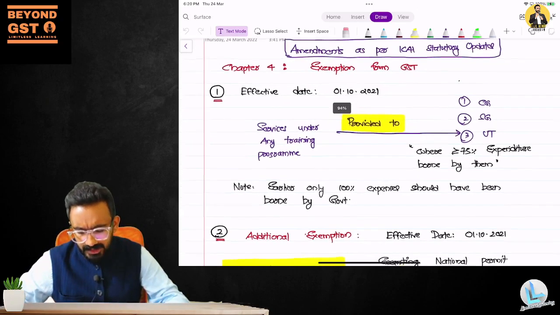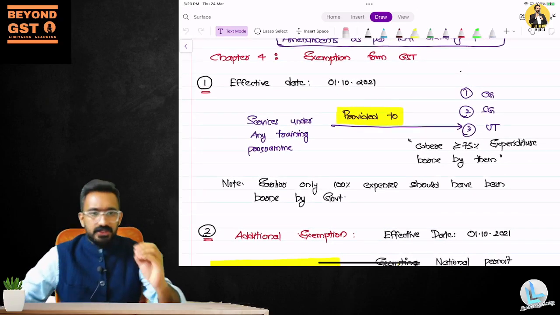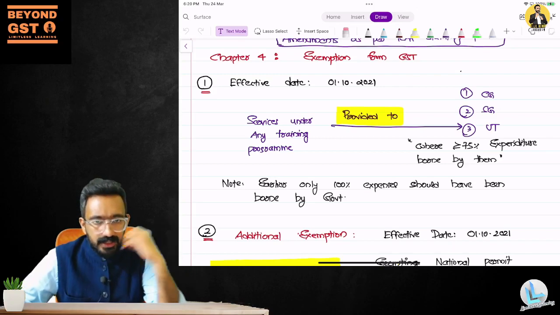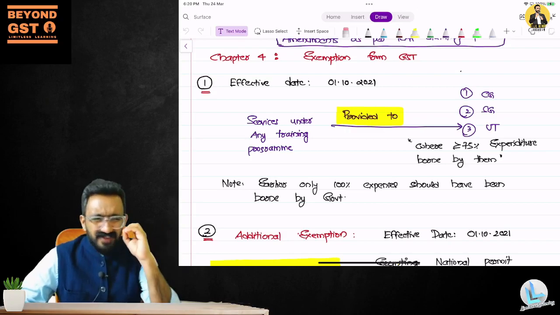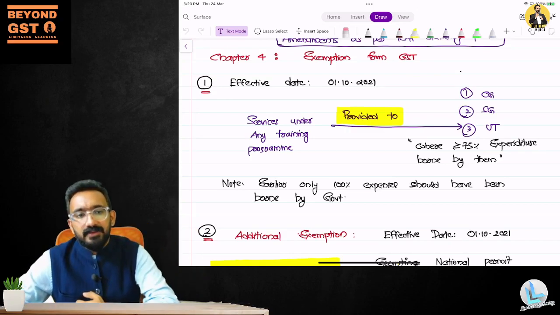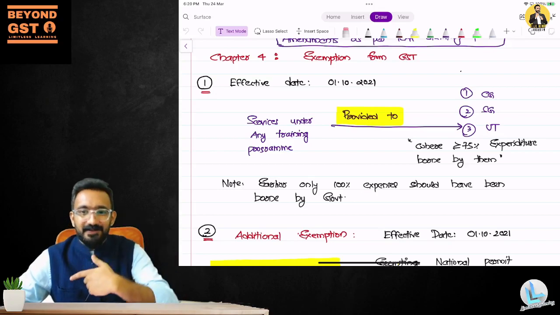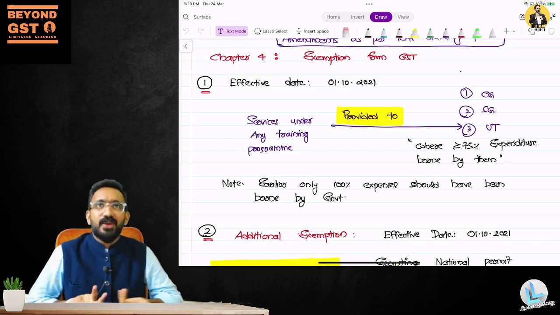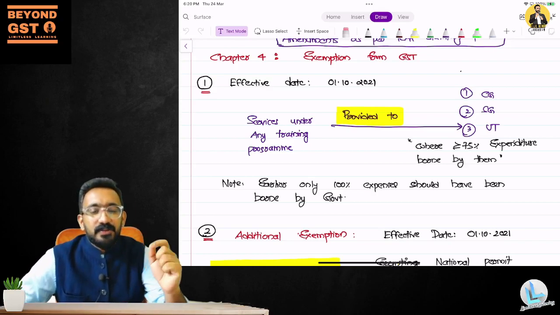So if you look at the Exemption chapter, I'm looking at the first amendment, which is effective from 1st of October 2021. I'll read through the amendment. It's very easy and understandable. And I'll also tell you what is the change that has happened from what you would have already learned before. If you learned the amended one, then you would know that, okay, I only knew this.